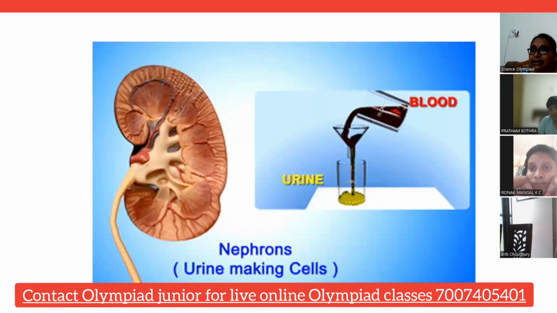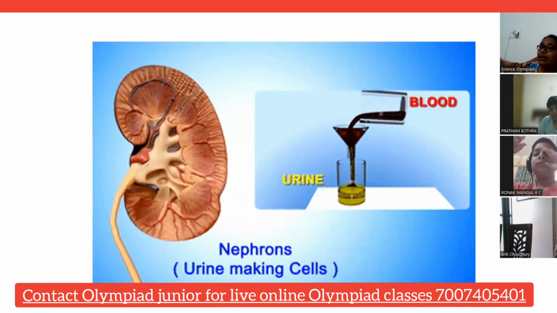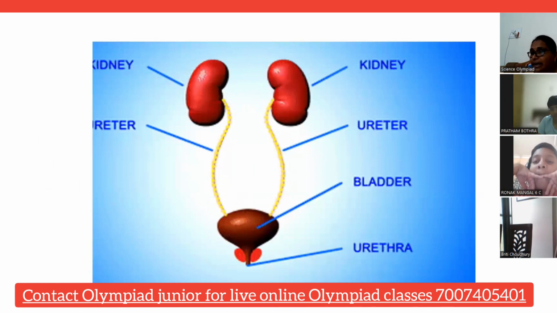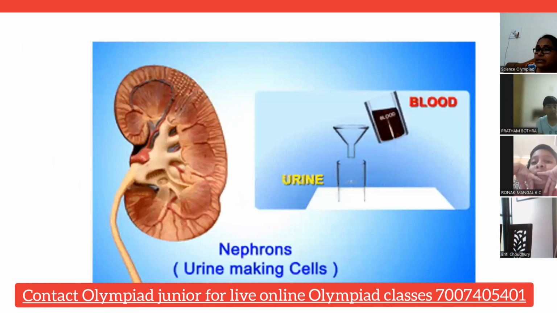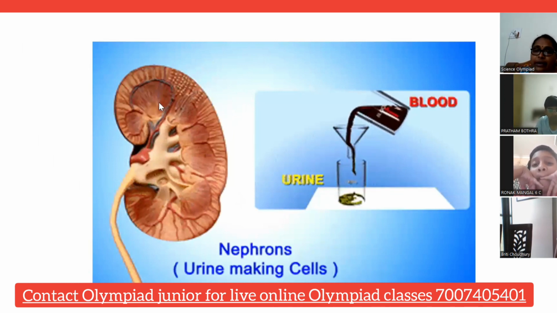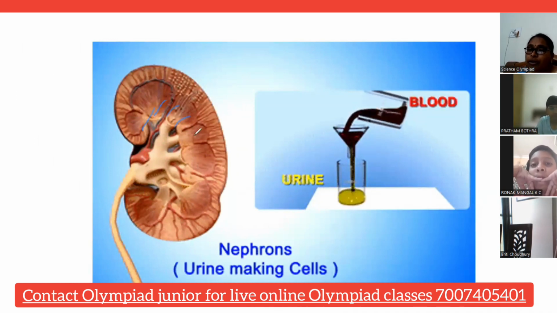Here you can see what happens in the kidneys, how the filtering is done, how the blood is filtered. The blood will be filtered by the kidneys. Here you can see the kidneys, and the nephrons will be there. You can see the nephrons, with the glomerulus and Bowman's capsule enclosed within. These nephrons are actually the structural units of the kidney.